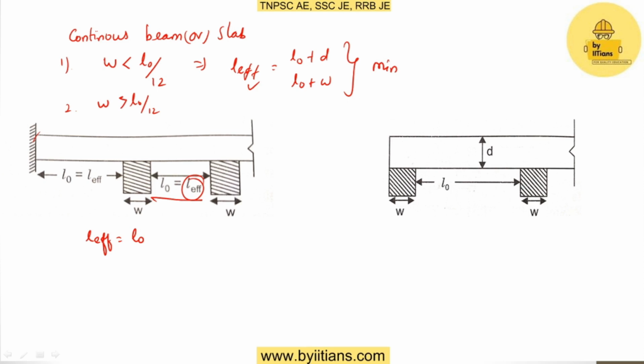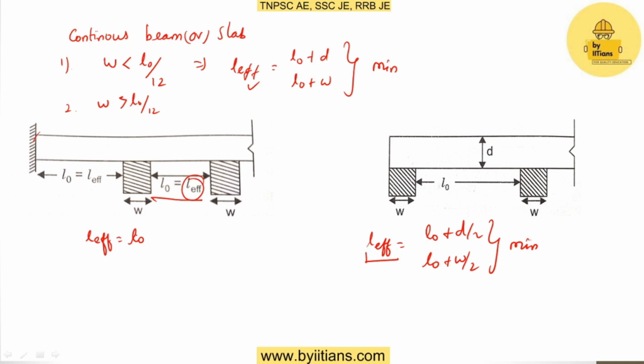For this type, the effective length is L effective equal to L0 plus D by 2 or L0 plus W by 2. Whichever value is minimum, we should take that as our L effective. So this is the difference between these two.